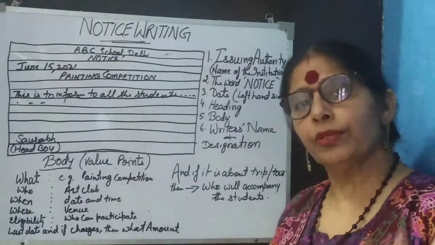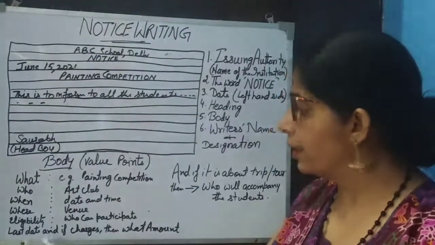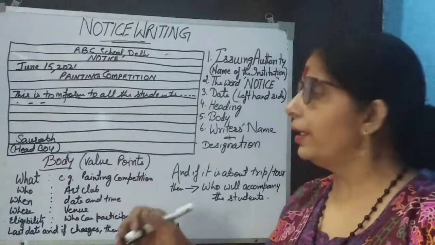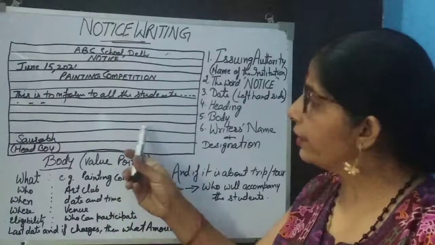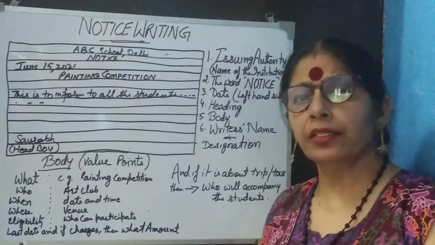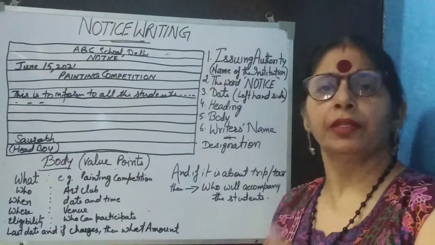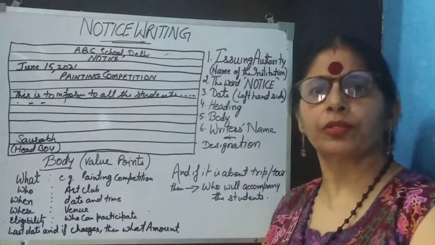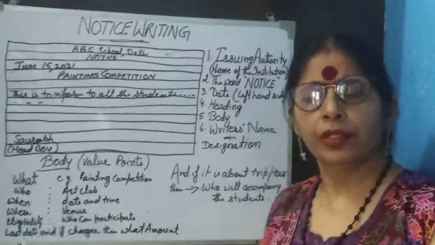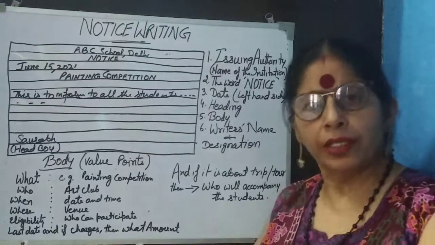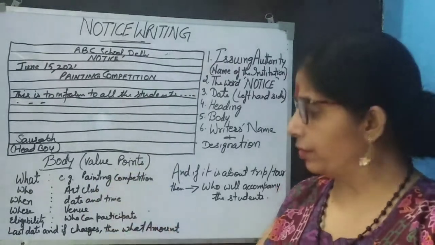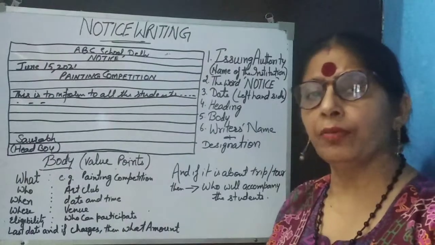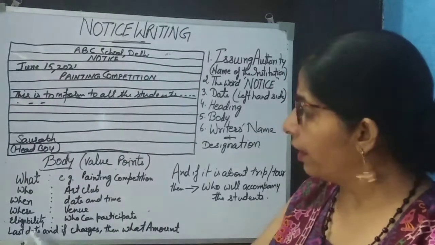And then the most important thing, last date. Okay, means when is the last date to give the names. Sometimes we forget, and if we do not write over here what is the last date, then naturally people can be coming even today, next week, then next month, and then you will say no, sorry, the date is over. But then they may ask that you did not write about this date. So that's why this is also a very, very important point, the last date.